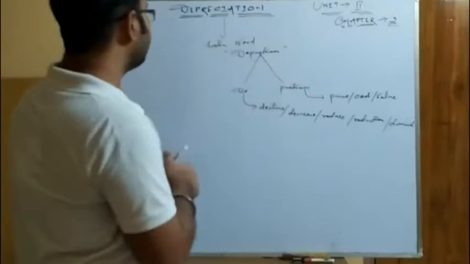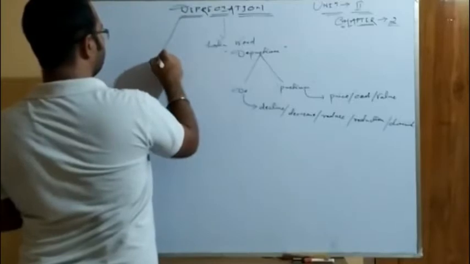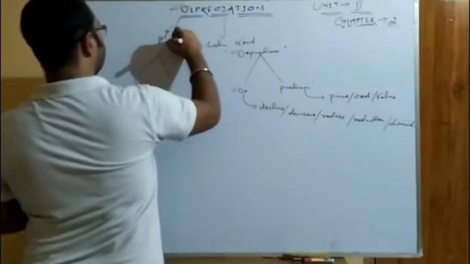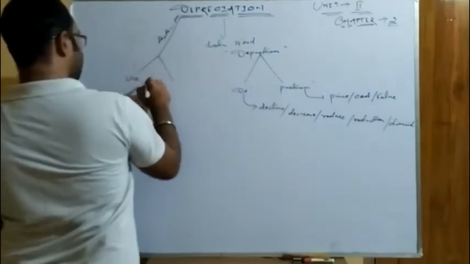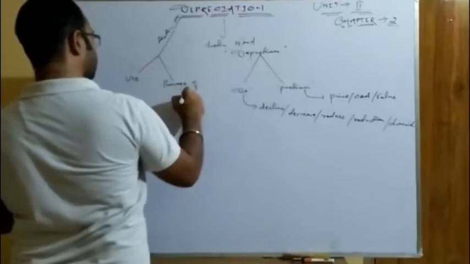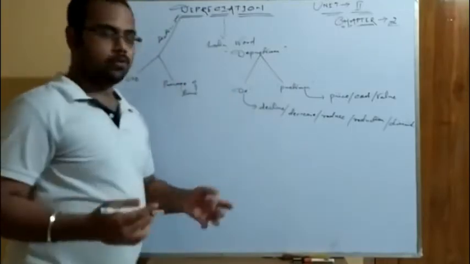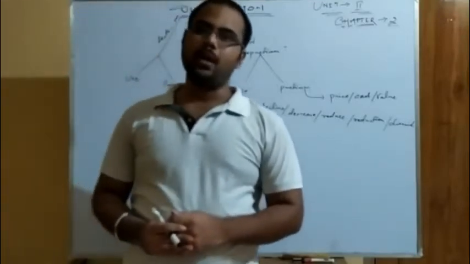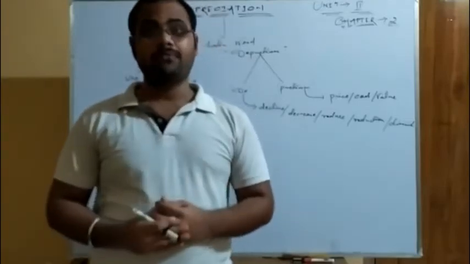So I am writing it over here. Factors for depreciation. First one is use, second is passage of time. This is what the term depreciation means. As you know, if there is an asset worth 50,000 and it asks you to reduce the asset by 10%, the reduction comes to 5,000. That is, 10% of 50,000 is 5,000.